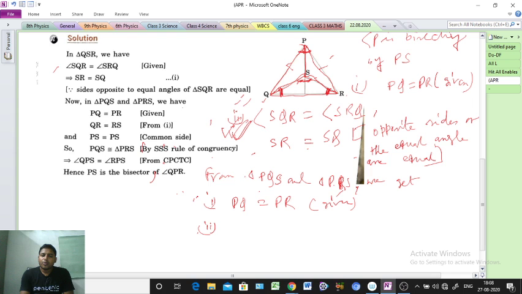So now we are getting 3 points: 1, 2 and 3. That means two triangles are congruent. Triangle PQS and triangle PRS are congruent.